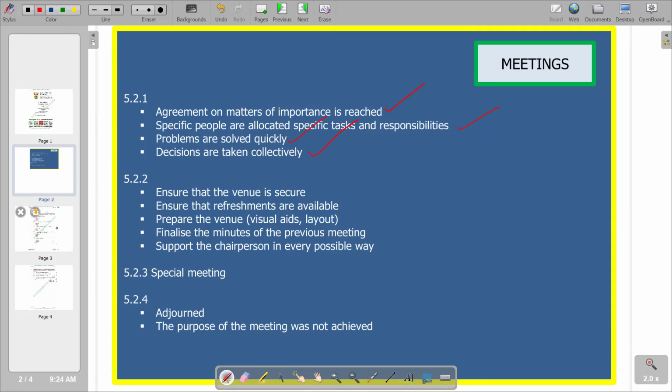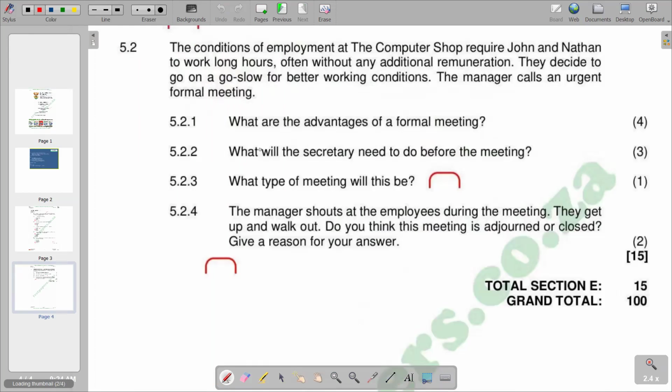So we go to the next question, which is saying, what does the secretary need to do before the meeting? Obviously, there are many logistical arrangements that have to be made before the meeting commences. Remember, the venue has to be set in place. Also, whatever is going to accompany the meeting in terms of refreshments is going to be organized by the secretary.